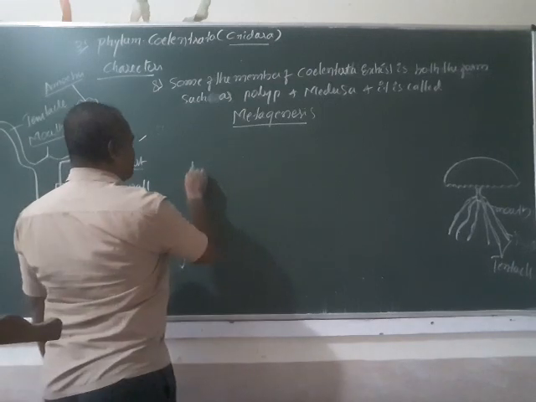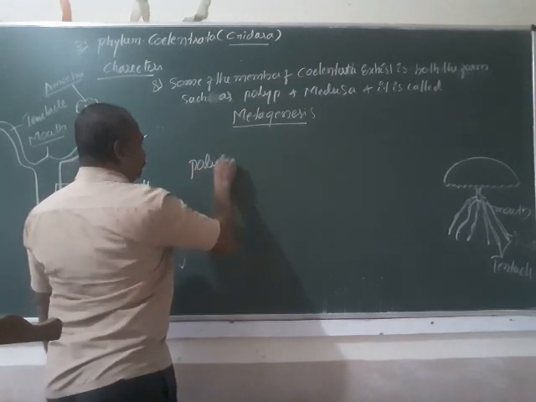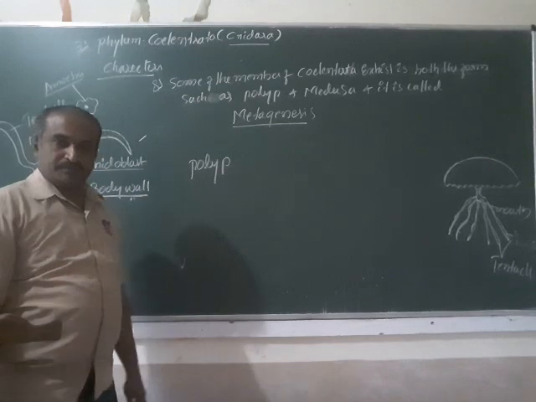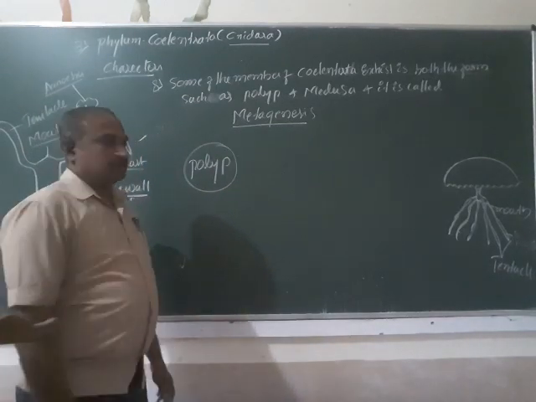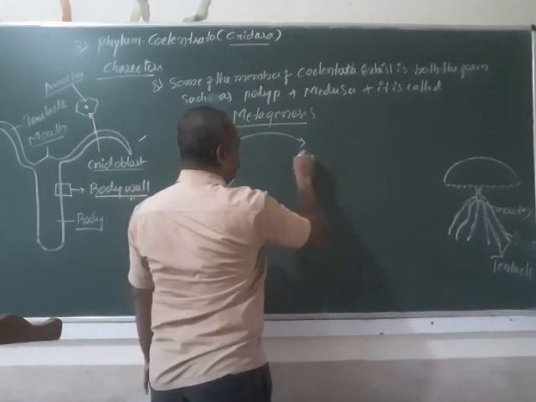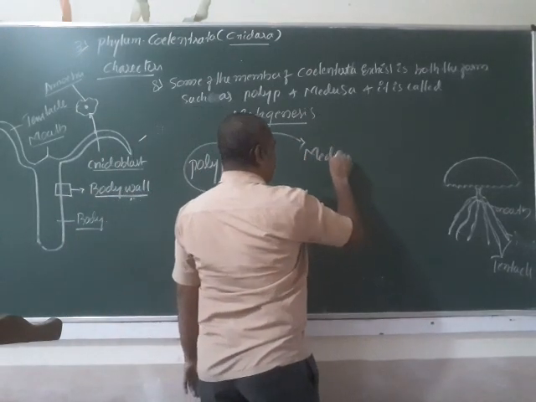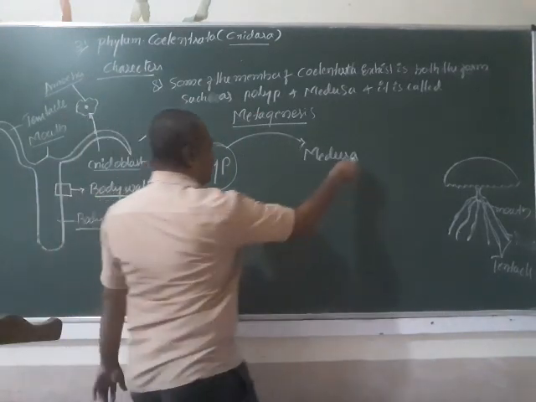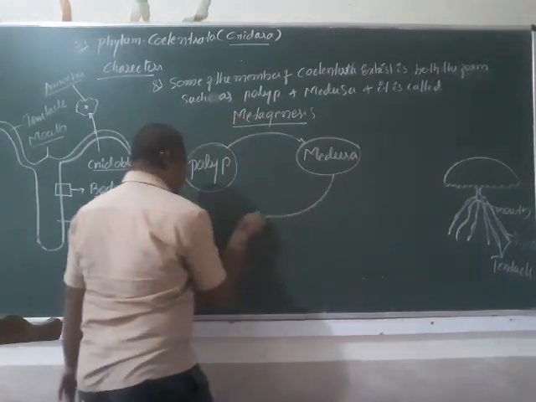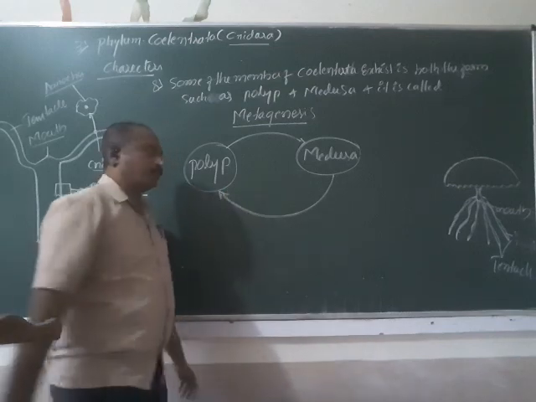Once the organism is in the form of polyp and completes its life cycle, it converts into the medusa form. Once it completes its medusa form, it once again forms polyp.